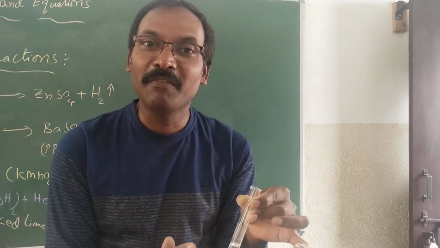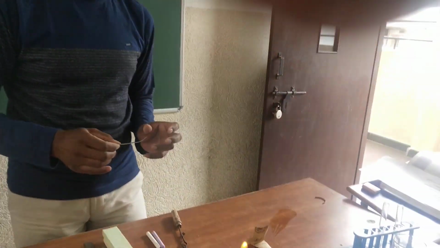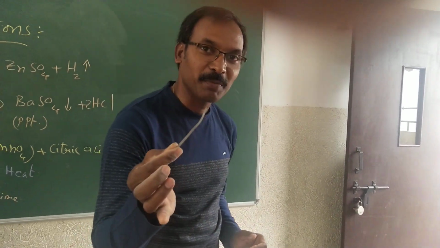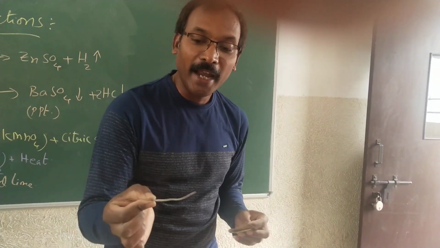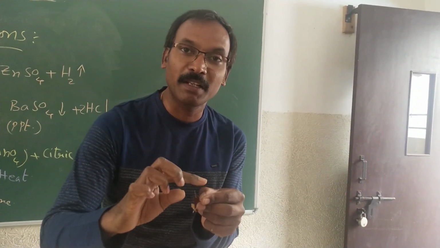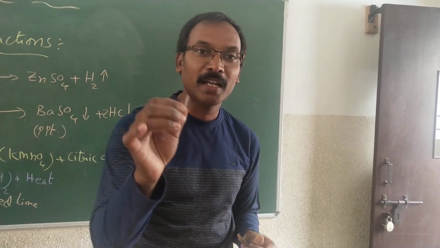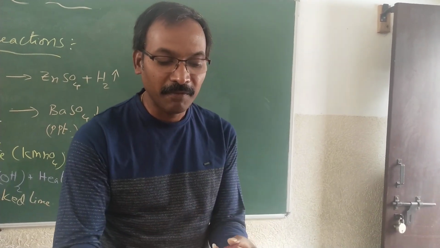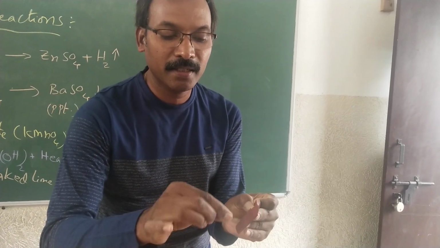One more example we will take, of the evolution of heat. Here we are taking magnesium ribbon. When you burn the magnesium ribbon, it gives out light and heat. This magnesium ribbon generally reacts with atmospheric oxygen and a white layer forms on the surface, so it will not catch the flame very quickly. That's why before lighting it, we have to clean the surface of the magnesium ribbon ends with the help of sandpaper. Like this you have to clean the edges.